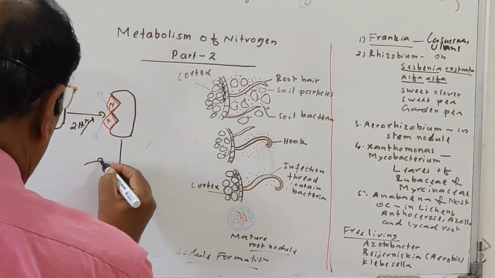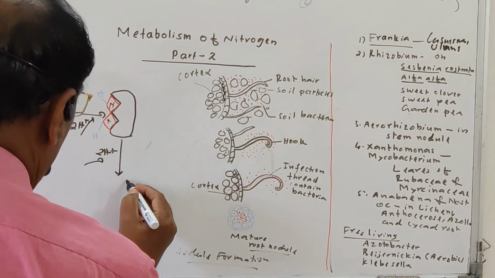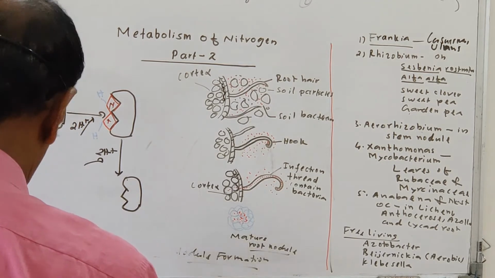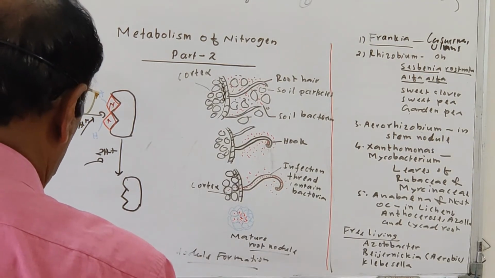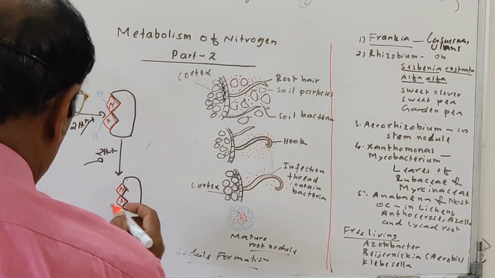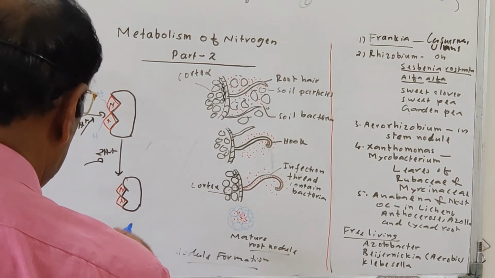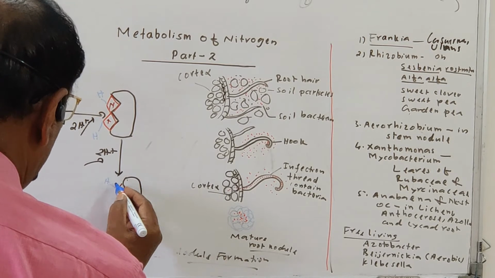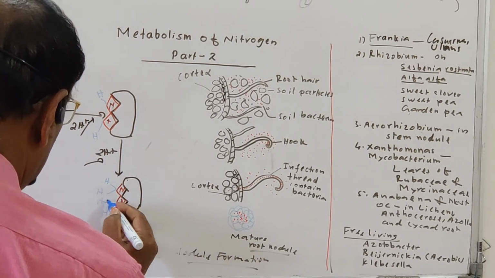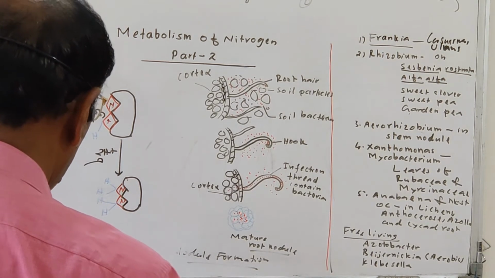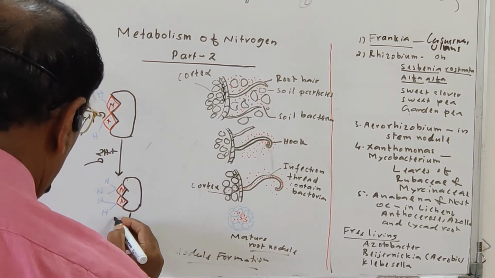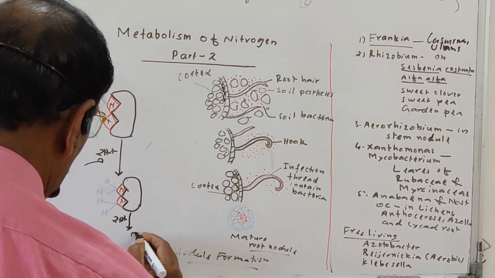For the reduction, again hydrogen ions are given, and it reduces like this. So here again, nitrogen. For the reduction, again hydrogen ions. This is the first hydrogen ion already present there, this is another hydrogen ion, and this is another hydrogen ion. Again, it will reduce by giving 2 more hydrogen ions.